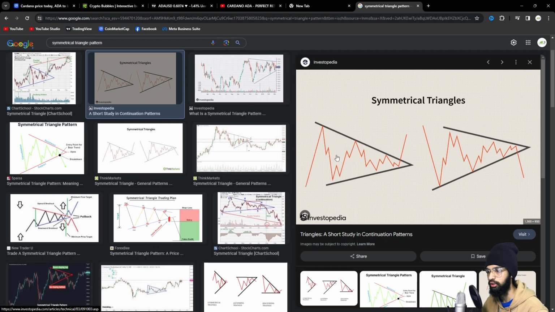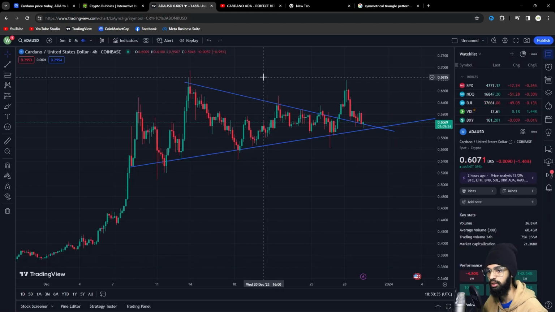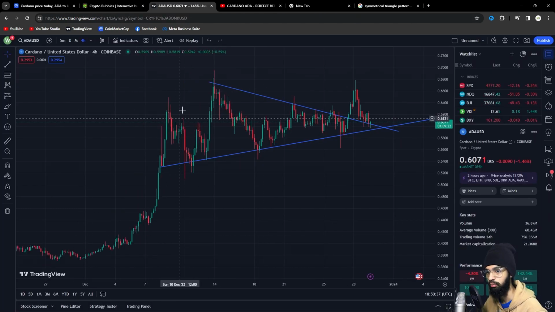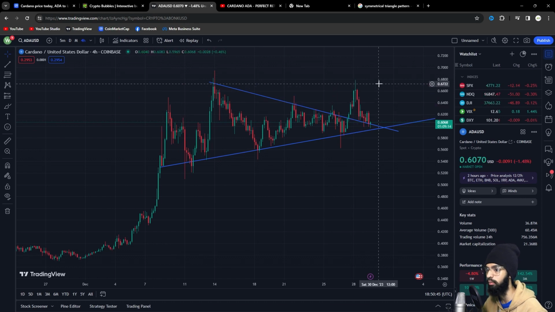As we all know, if a symmetrical triangle is formed during an uptrend or a bull run, we can see that if it's going up, the symmetrical triangle happens and the trend continues on. If it's going up, this happens and it continues to go up. And if it's going down, same thing, the triangle happens and it continues going down. So what do we see in this case? We were on a bull run and we were going up. After this symmetrical triangle, we can already see that we continued the trend with a positive breakout.